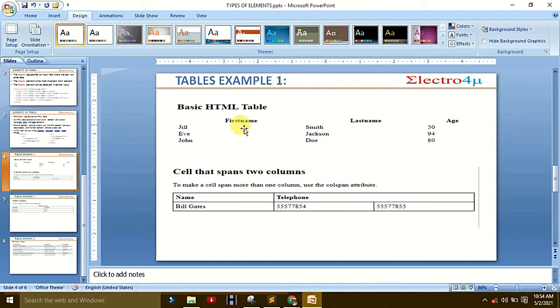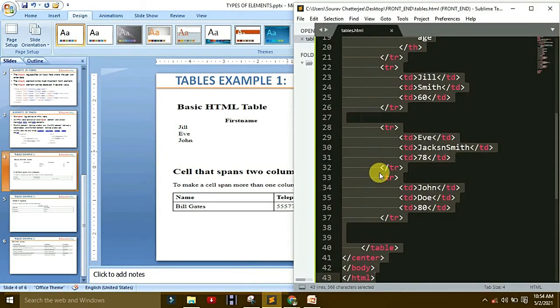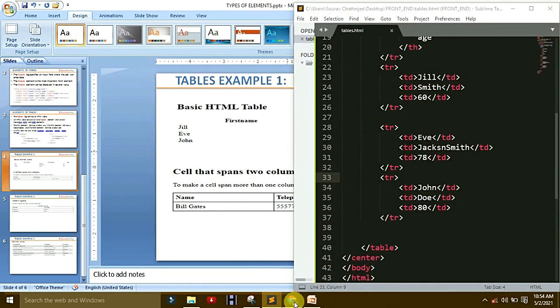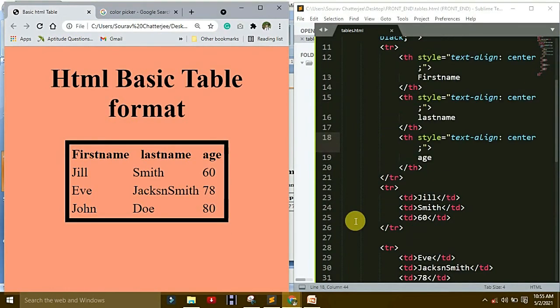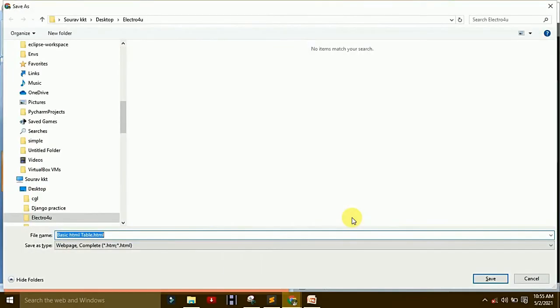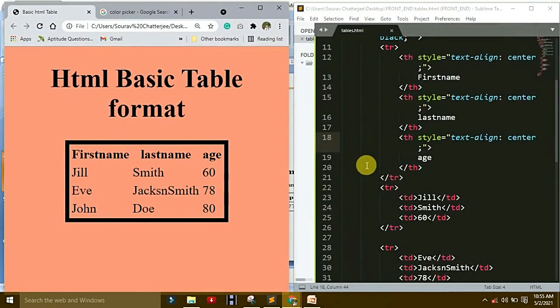Okay, that is because first name is center, last name is center, that's why it is coming. If you understand like that, so I write here: this is a basic HTML table. Okay, already I saved it, so I do not want to save again.